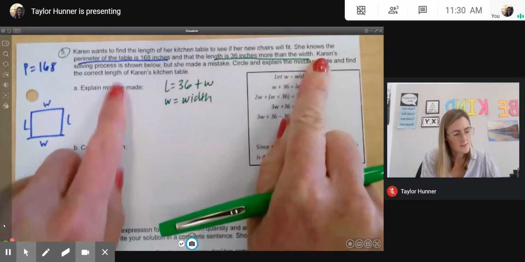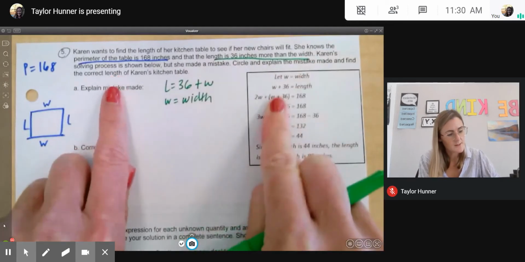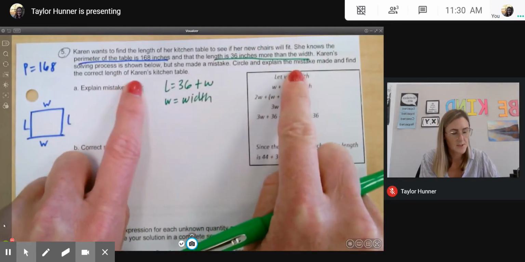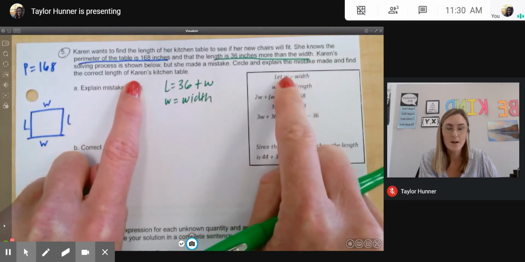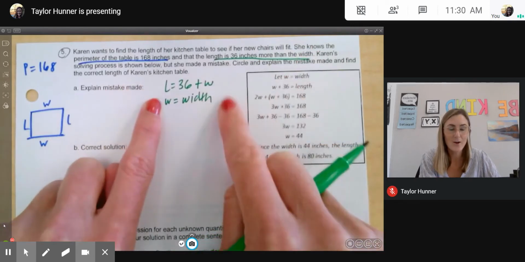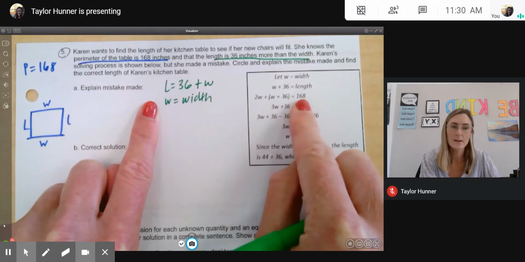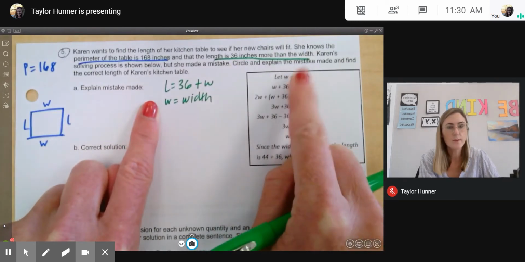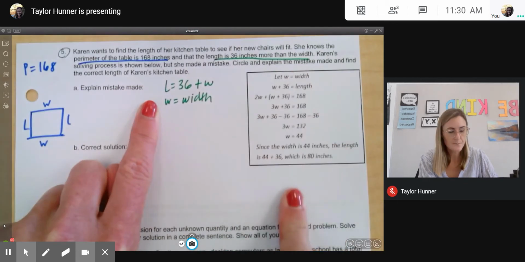Karen's solving process is shown below, but she made a mistake. Circle and explain the mistake made and find the correct length of Karen's kitchen table. Personally, I think it's a lot easier to try and write these out before looking at the mistake because sometimes it's kind of hard to find. But if you want to, you can just look for the mistake.